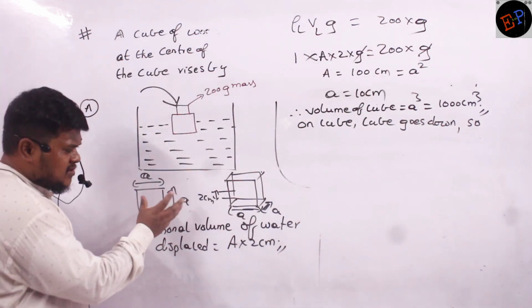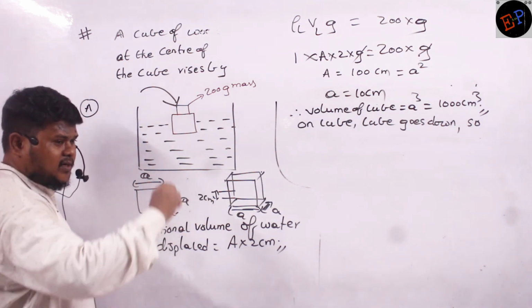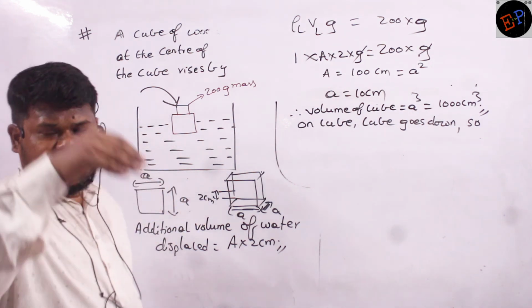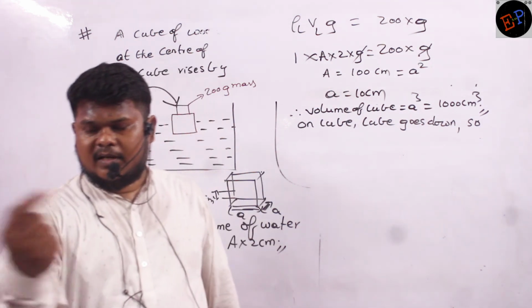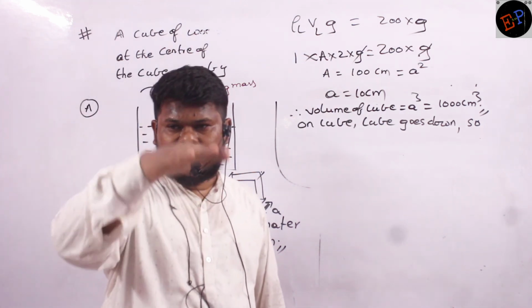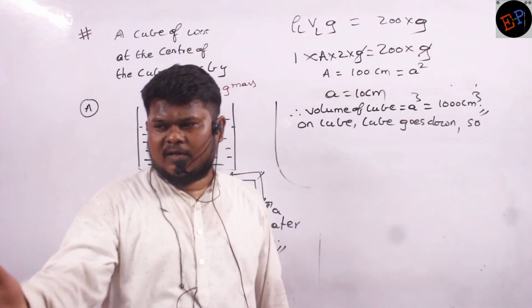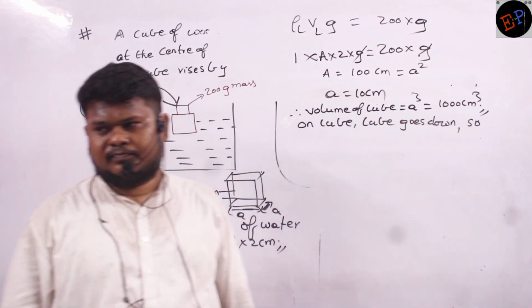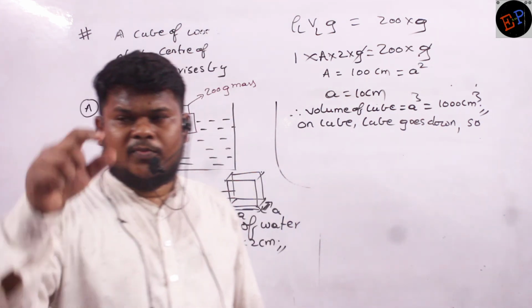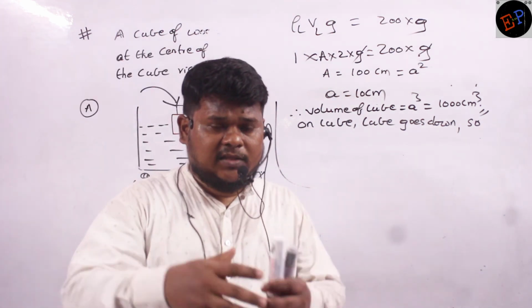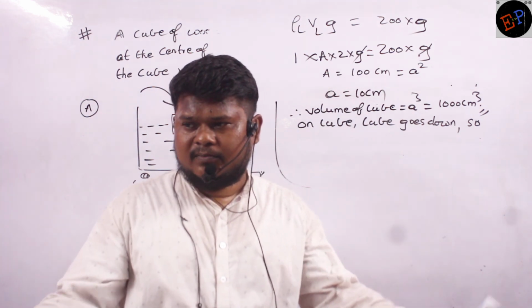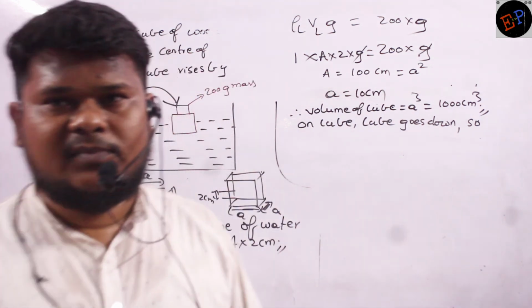And VL, the additional volume of liquid displaced, I can calculate by using this technique, no? Area multiplied by the height which is going inside. Area multiplied by height. That is the volume of cube going down, no? And that is the volume of liquid displaced also. Is it clear? Whatever the cube goes inside, that much additional water is displaced, right? That's it. Have you understood?